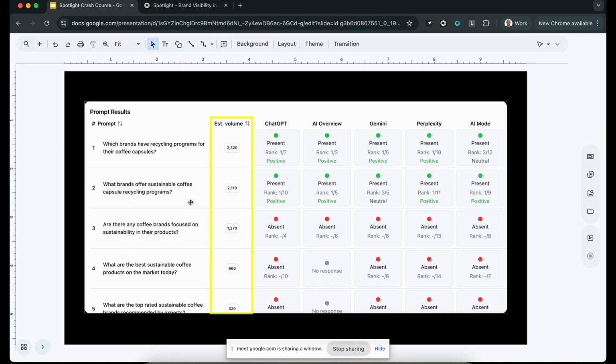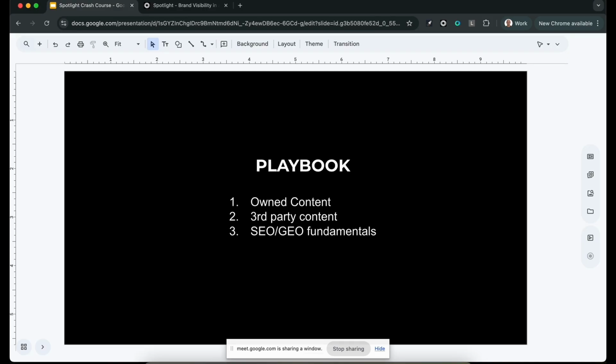So then at the end, you end up with the prompts that you want to track, and their estimated volume. And this, by the way, is not an actual absolute number of volume. It's a relative index that gives you an idea of how often people are searching for every prompt. Specifically in Spotlight, it's per geography and based on data from the last 2 months. So for example, this prompt is prompted about twice as often as that prompt in the US. This is how that works.